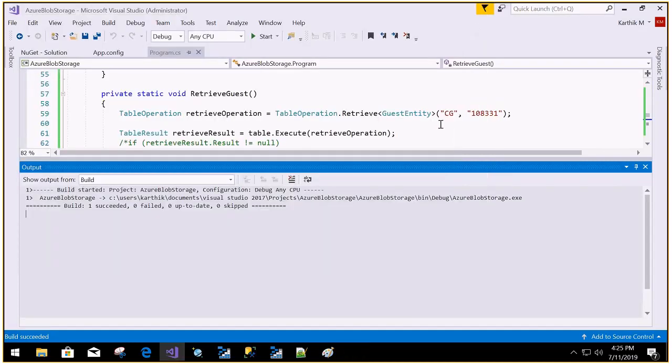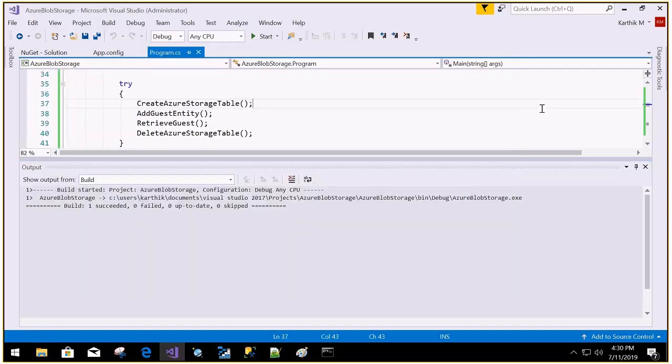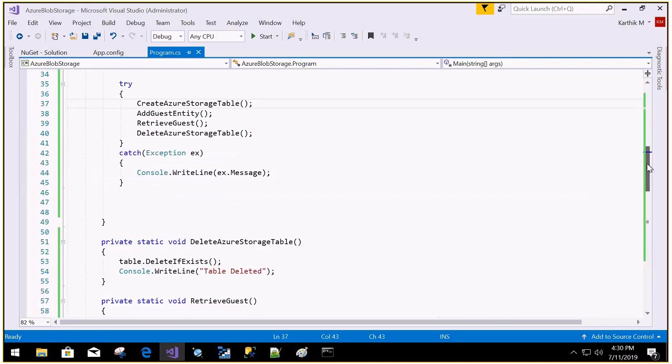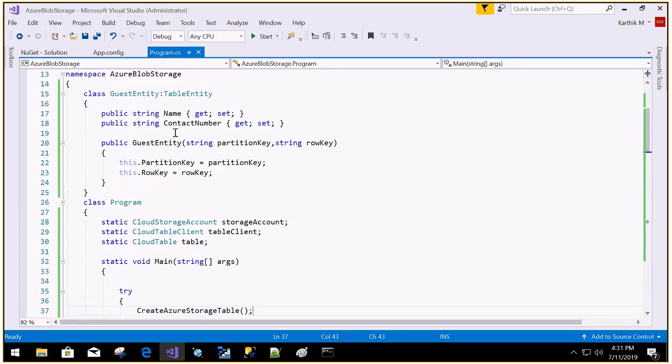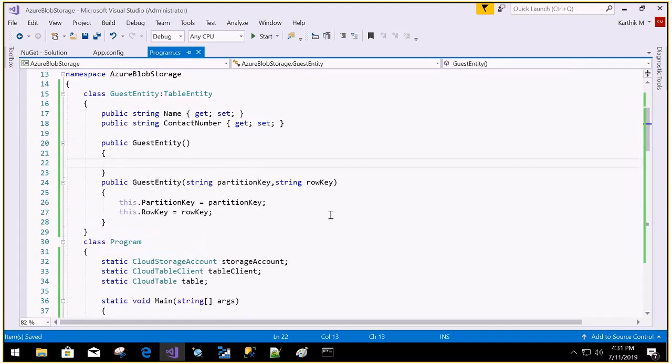Table operation dot retrieve the guest entity, this is perfect. Table dot execute the retrieve operation, that's also perfect. Okay, there is no problem in our code. The problem is that when you are working with the entity, this guest entity should compulsorily have a parameterless constructor. This is the problem. Okay, so save this. Now it should work.